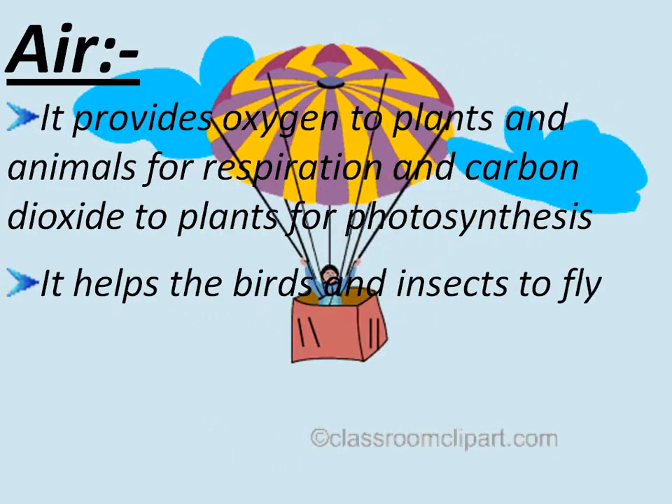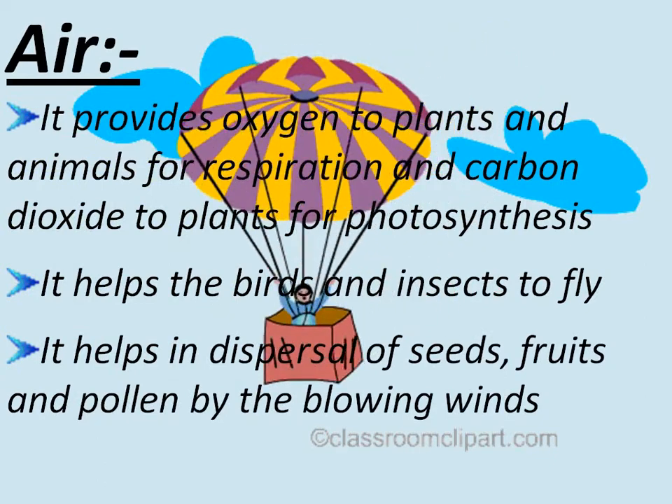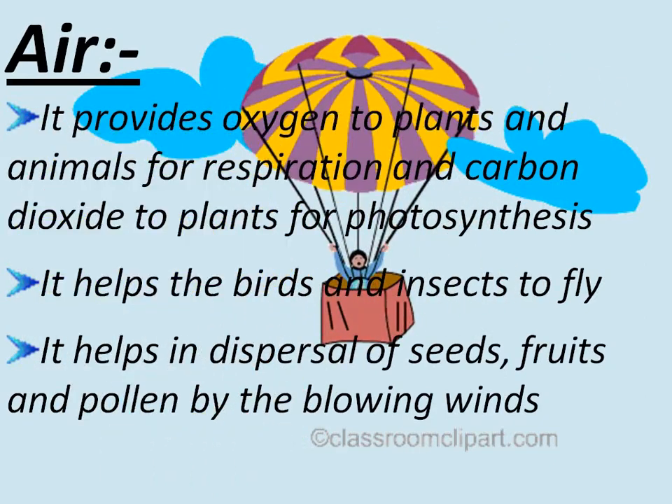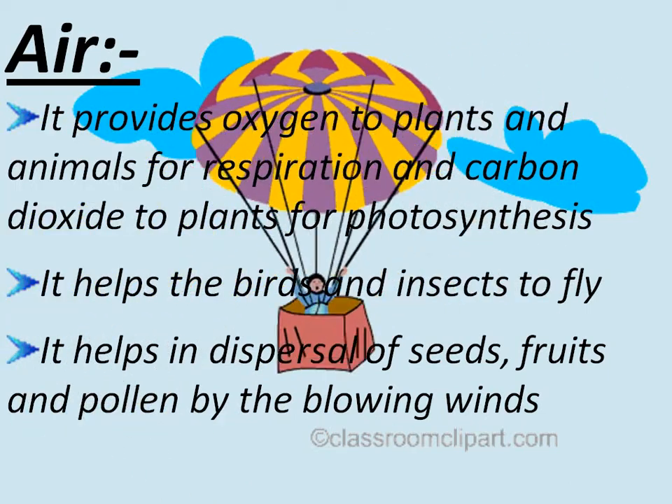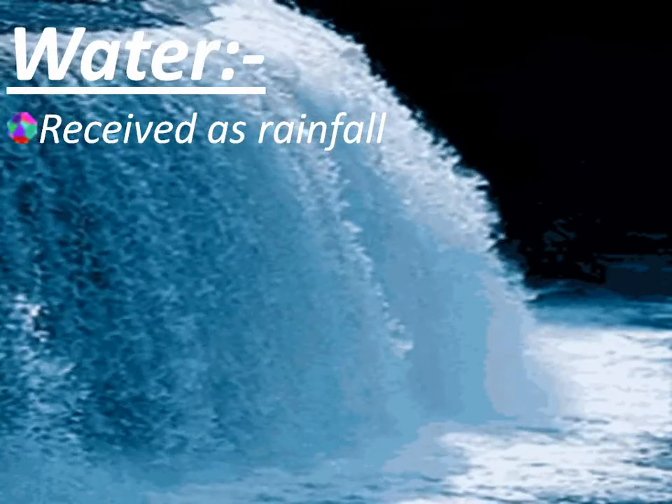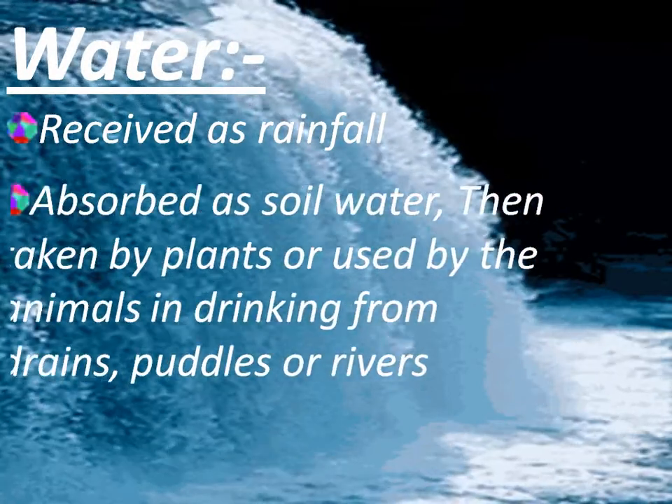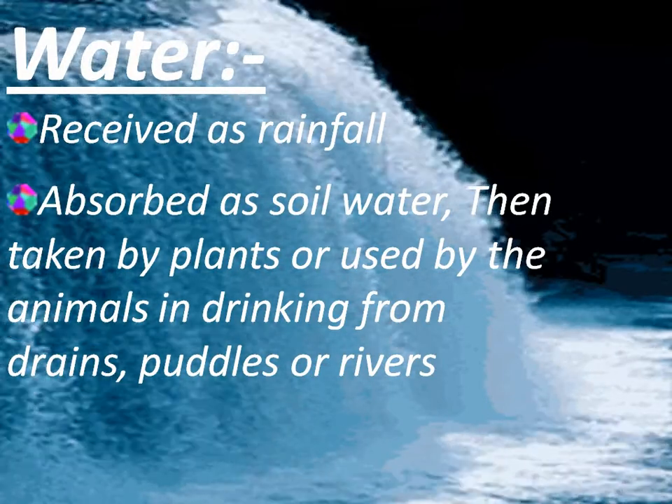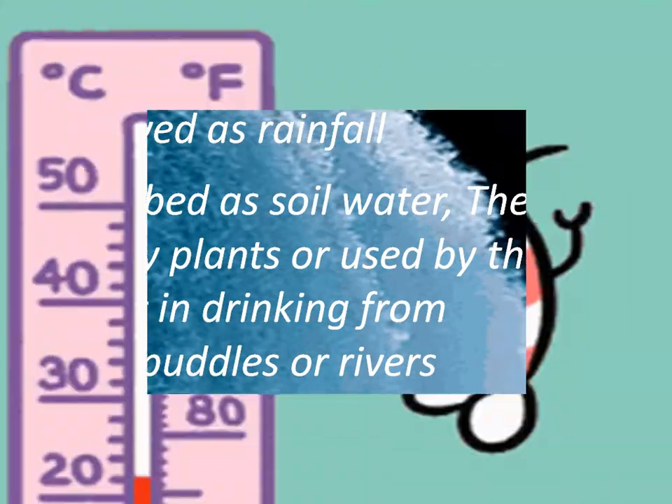It helps the birds and insects to fly. It helps in dispersal of seeds, fruits and pollen by blowing winds. These flowers are called wind pollinated flowers. Water. This is received as rainfall, absorbed as soil water, then taken by plants or used by animals in drinking from drains, puddles or rivers.